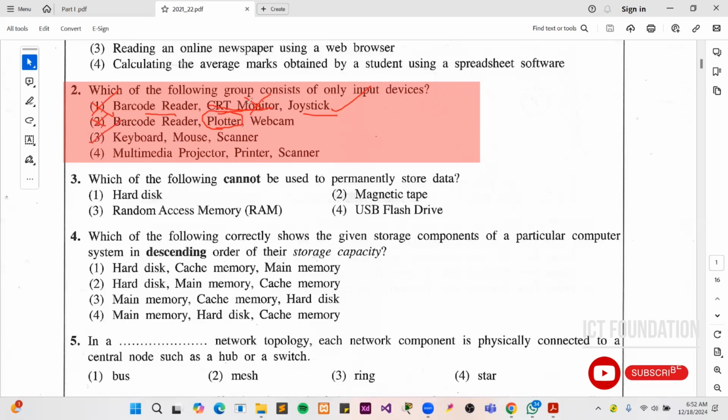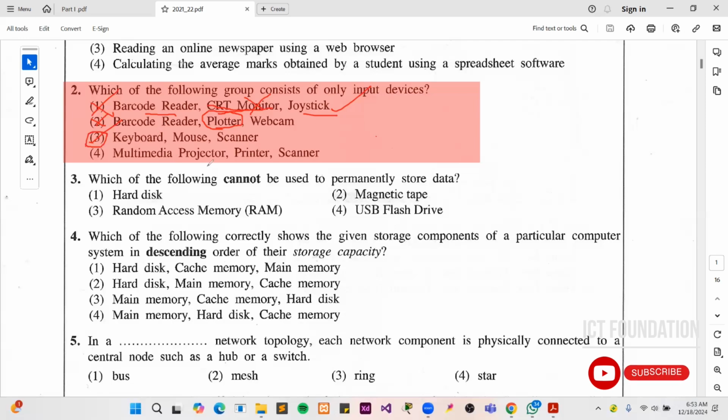Keyboard is a kind of primary input device. Mouse is a kind of pointing device. So that will get data into the computer system, as well as the scanner. Scanner is also getting the inputs, or scanning the inputs, to the computer system. Scanner may be a barcode reader, QR reader, OCR, OMR, whatever it is, they consider it as the scanner. So scanner is a kind of input device. So the third one is the correct answer for the second question of the 2022-23 past paper.